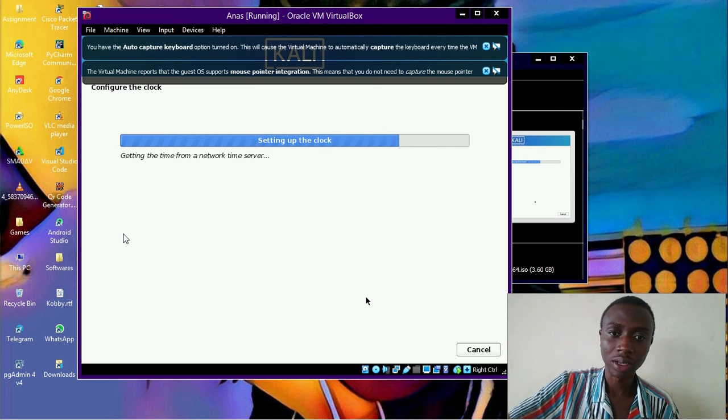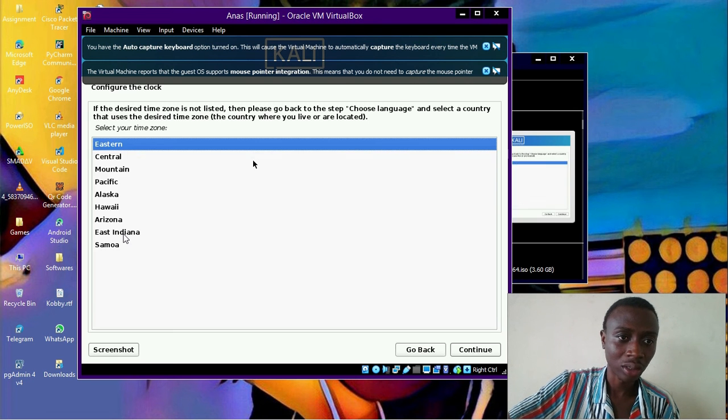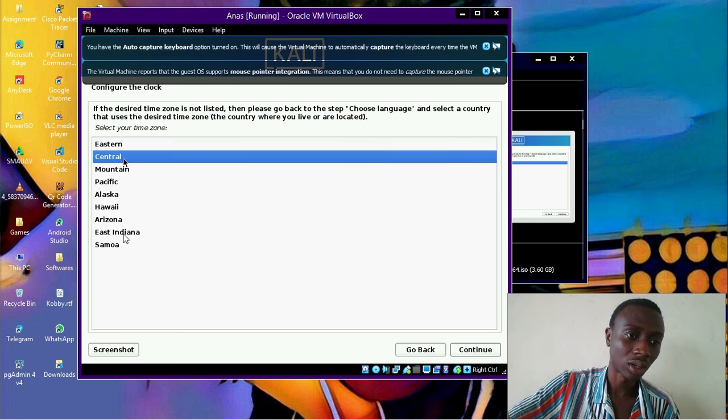So I love the way my thing is running, and wow, getting the time from the network time server. Okay, so I think I'm connected to a network. If I'm not connected to a network, then I'll have to configure it myself. Otherwise, through the network, it will automatically detect. I think I'm not connected to a time server. That is why it is doing this. It means I have to configure it myself, and I'll choose central.